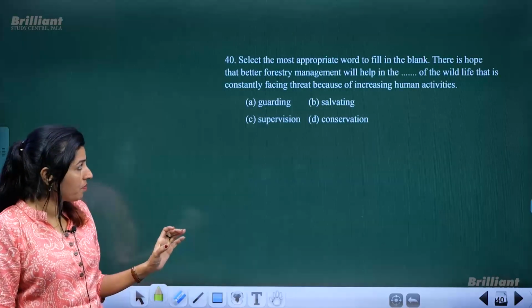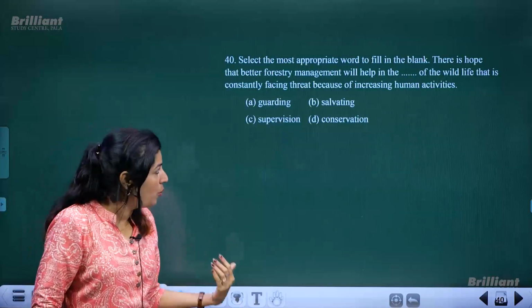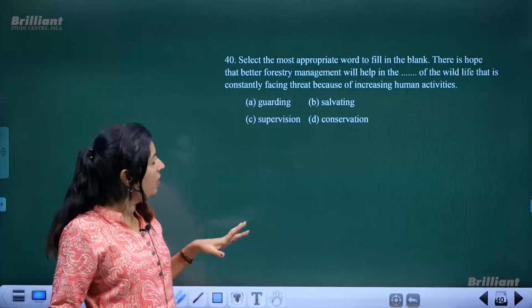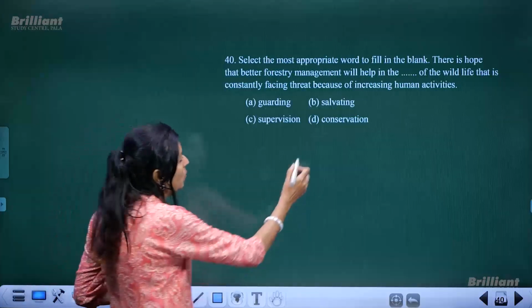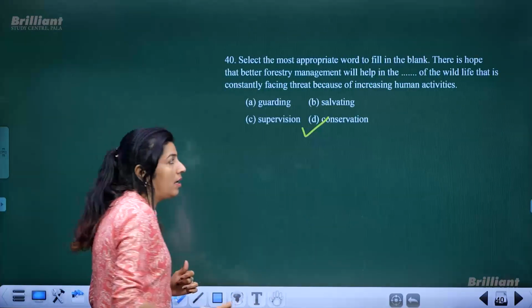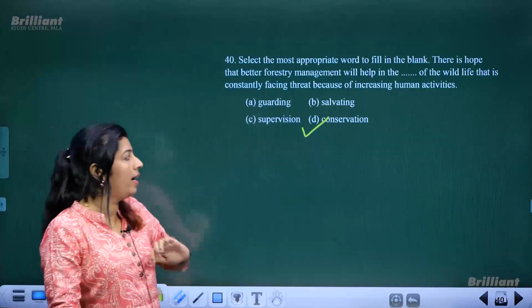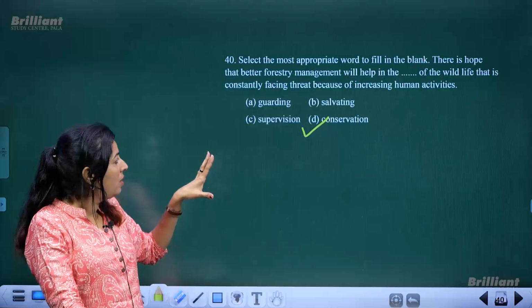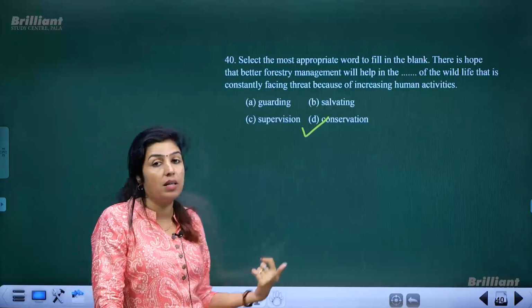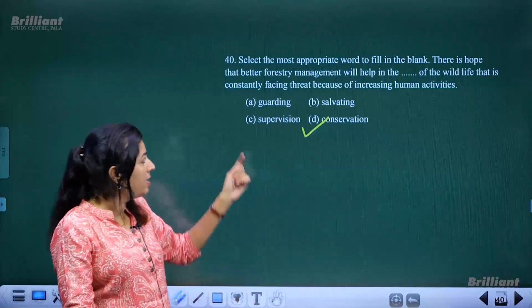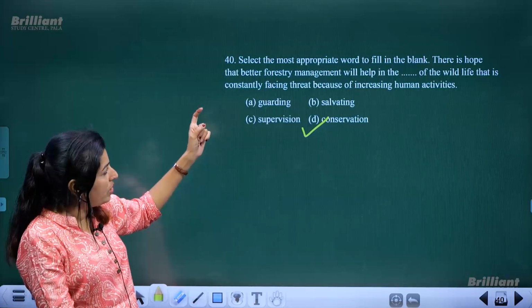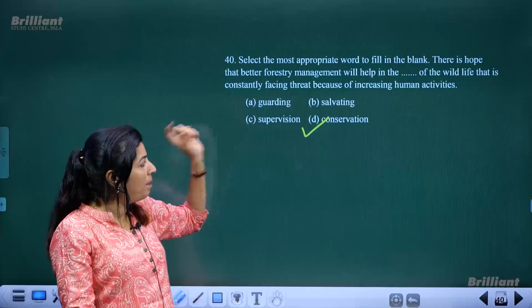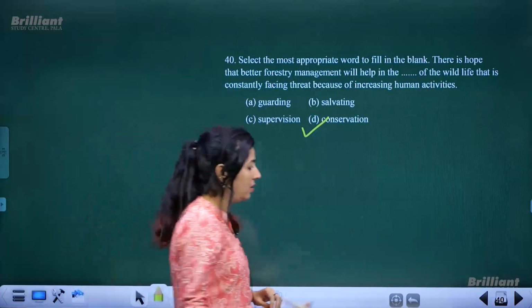If forestry is managed well, it will help in the dash of the wildlife. It will help in the conservation. We always aim at conservation of wildlife, preserving wildlife, not guarding anything particularly, not supervising something, but we conserve it. Conservation is a better word. Actually, another option could also have a small meaning connected with conservation, but the better word to be chosen is conservation. Okay.